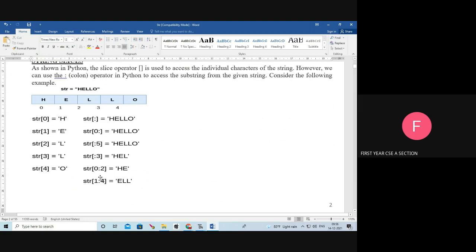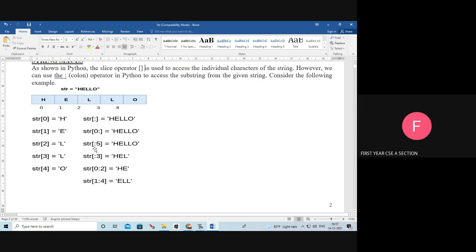Next comes str of 0 colon 2. The start index is 0, the end index is 2, end index minus 1, so 2 minus 1, 1. So 0 to 1. What is 0 to 1? HE is the output. Next, the start index is not given, only the end index is given. Start index not given means you consider from the first item. The end index is 3, so 3 minus 1, 2. So 0 to 2, 0, 1, 2. HEL, that is the output.